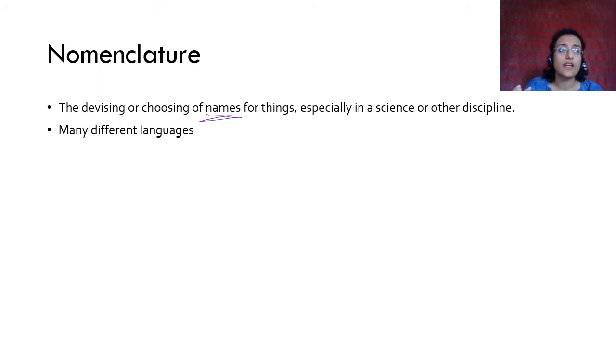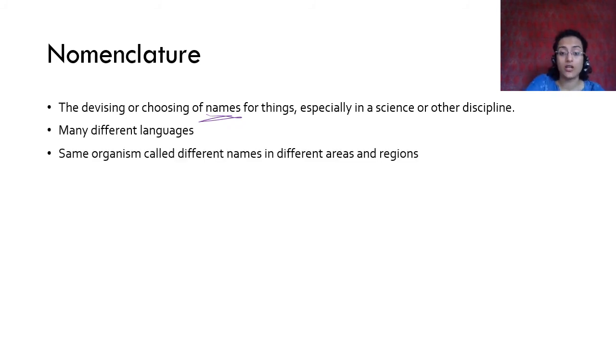Or, for example, peacock is called मोर. So even in Hindi and English, if you go to England or talk to somebody who doesn't know Hindi, you will not be able to tell them what a मोर is, because they don't call it a मोर, they call it a peacock. So that is what happens when you have common names. It is very difficult for you to tell somebody what you're talking about. So there has to be a common language, right?